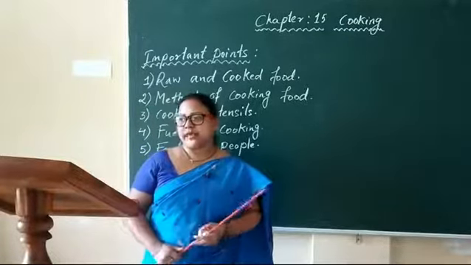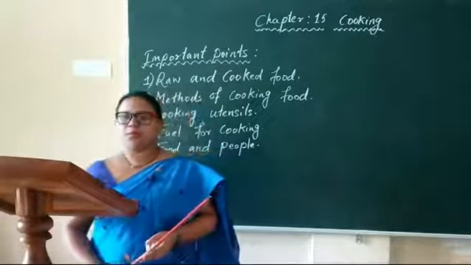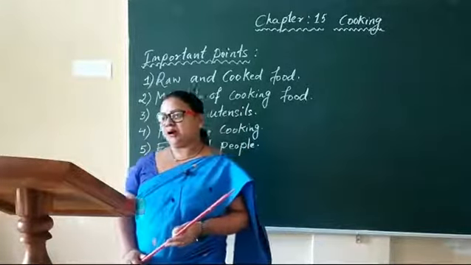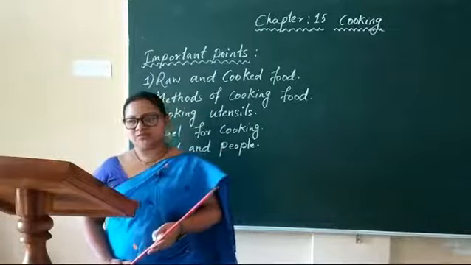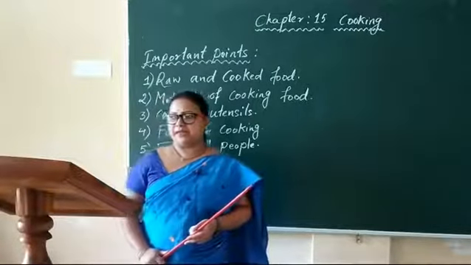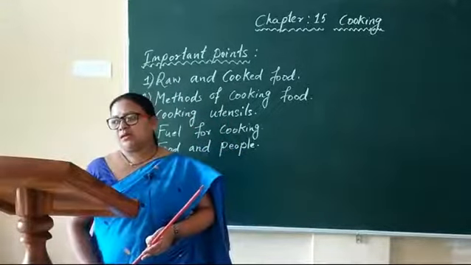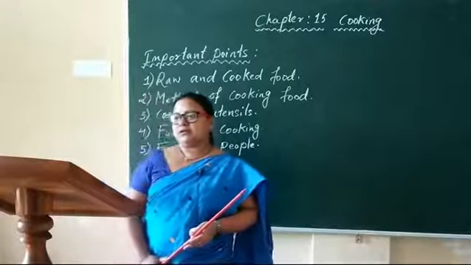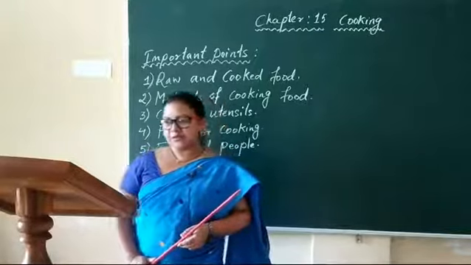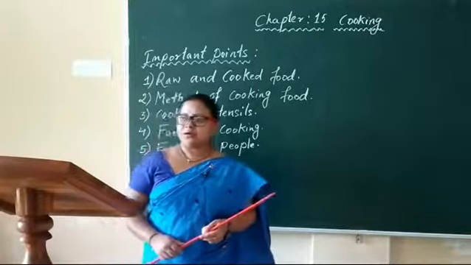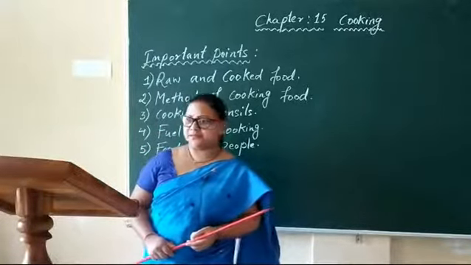Then slowly aluminum and stainless steel pots came into use. And nowadays people are using non-stick utensils like frying pans, etc. So these frying pans are of different shapes. Some are flat, some are deep, some are round, and some are cylindrical.